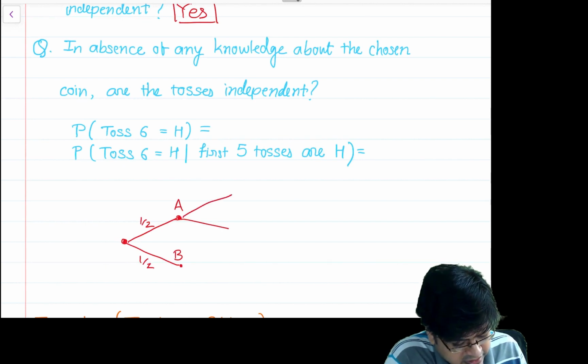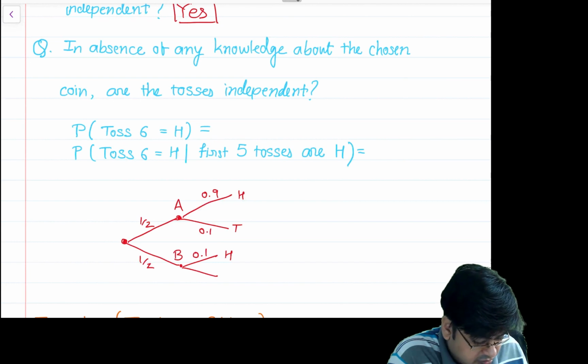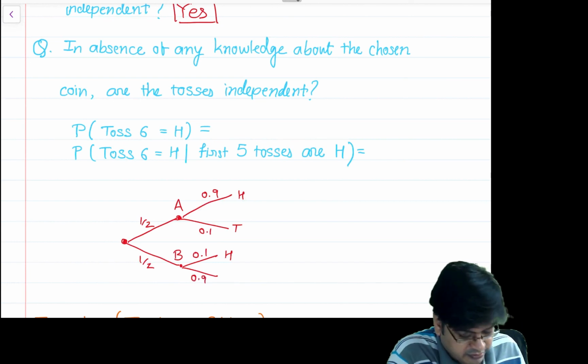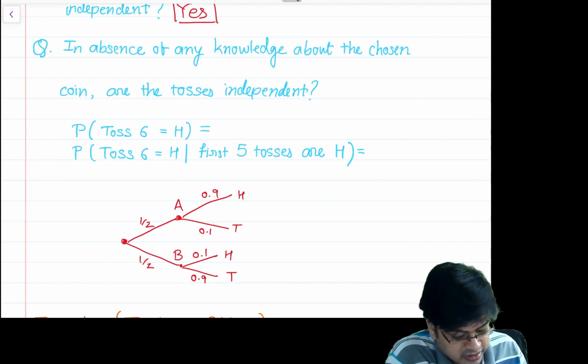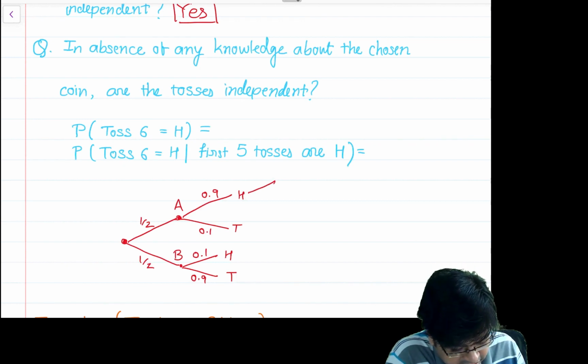Once coin A is chosen, head occurs with probability 0.9 and tail occurs with probability 0.1. Here, for coin B, head occurs with probability 0.1 and tail occurs with probability 0.9. Now the interesting thing: in the next branch, head will occur with probability 0.9 and tail 0.1, and all other outcomes alike.